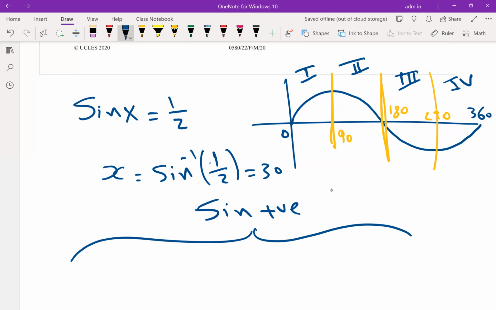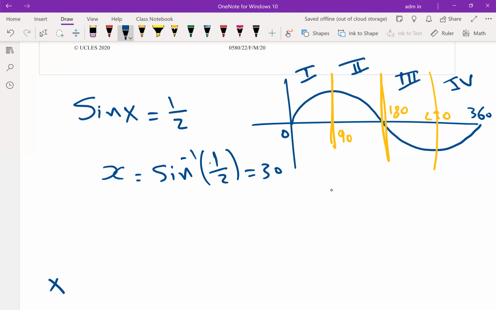The first solution is the angle x. The second solution is 180 minus x. Then 180 plus x, and 360 minus x. Each time we have 4 solutions. Shift sine, shift cosine, shift tan, get the basic angle. We have 4 solutions: x, 180 minus x, 180 plus x, 360 minus x. 2 correct and 2 not.